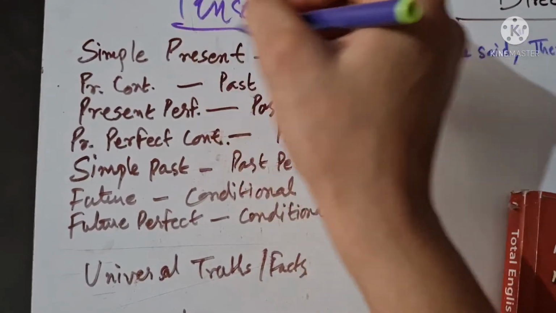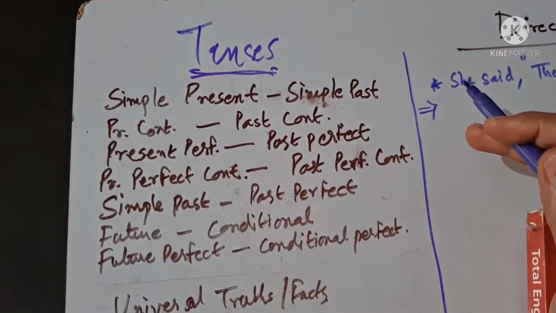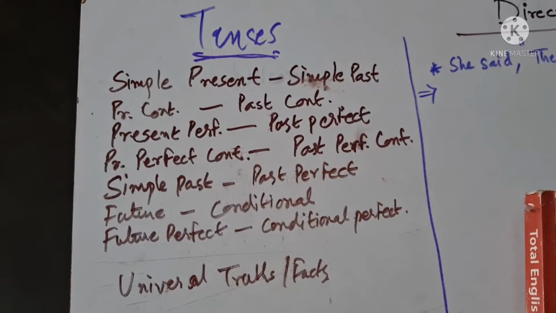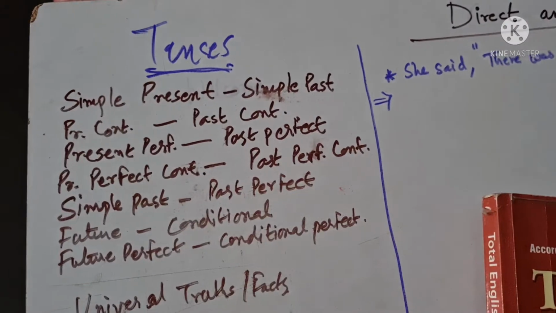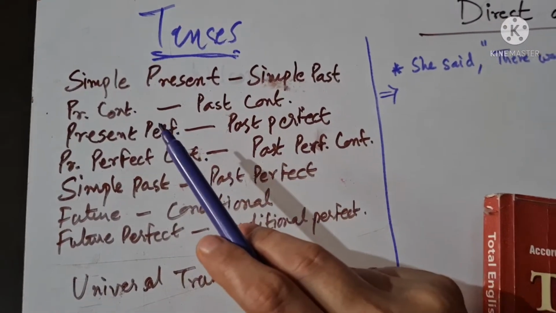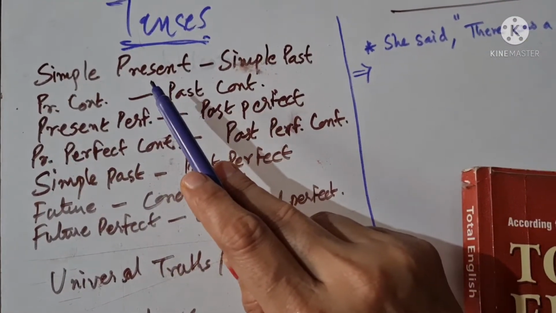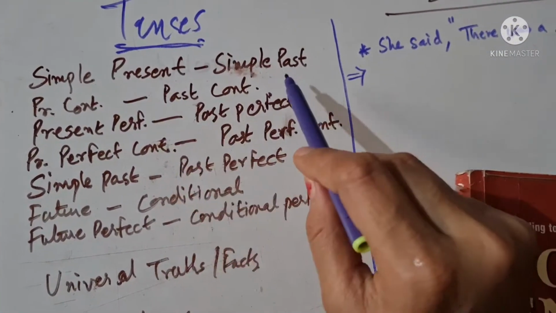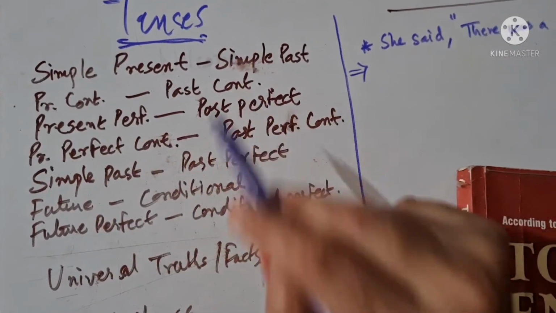So I believe everyone is aware of the tenses, what is simple present, what is simple past, what is continuous, everything. What you have to take care of while making direct to indirect: if there is a statement which is in simple present, then you must change the indirect one into the simple past. If it is present continuous, it should be past continuous.